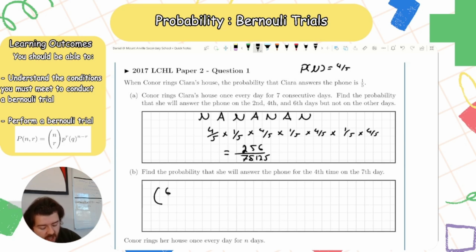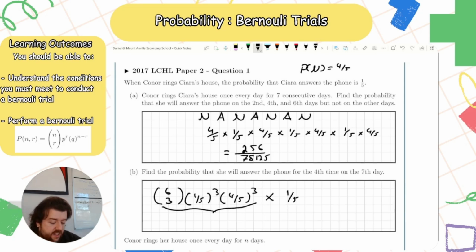Find the probability she'll answer the phone for the 4th time on the 7th day. So that means on the first 6 days, she answers 3 times. And on the 7th day, she answers for the 4th time. So the first 6 days, she answers 3 times. And on the 7th day here, she answers for the 4th time. So do this now. This will add up to 256 over 15625.